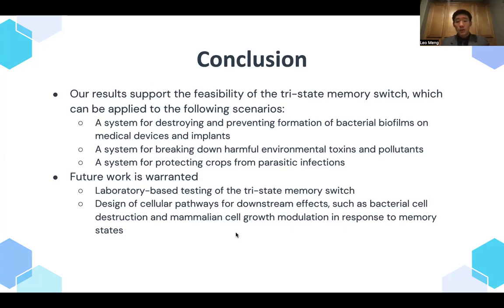And again, future work is definitely warranted. Laboratory-based testing of the tri-state memory switch is definitely a must. And also, later on, I'll need to design cellular pathways for the downstream effects, or part 2 of the system, such as bacterial cell destruction and mammalian cell population growth modulation.